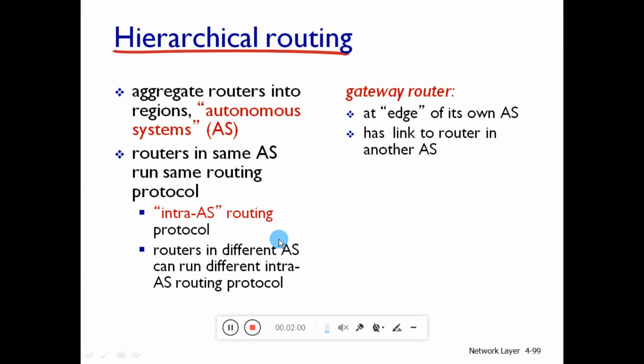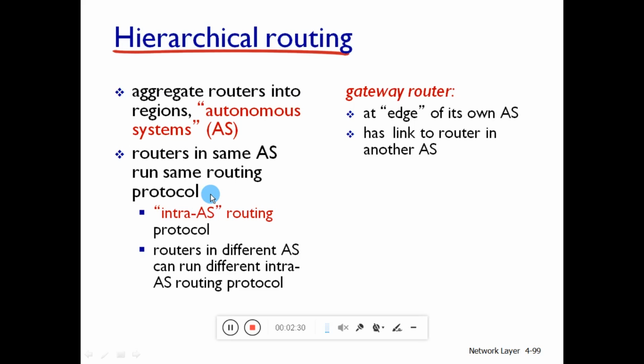Routers within the same autonomous system can all run the same algorithm. For example, either all the routers will run a link state algorithm, or all the routers will run a distance vector algorithm, and have information about each other's routers exactly as what we studied in the previous session.